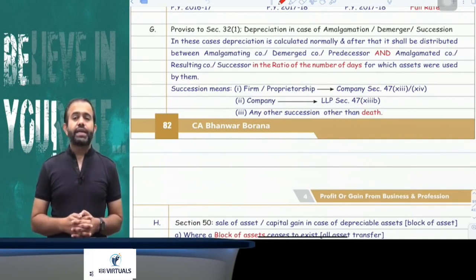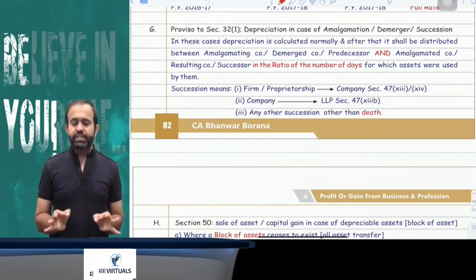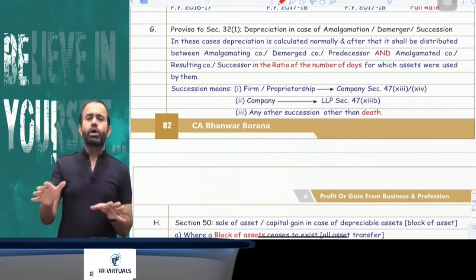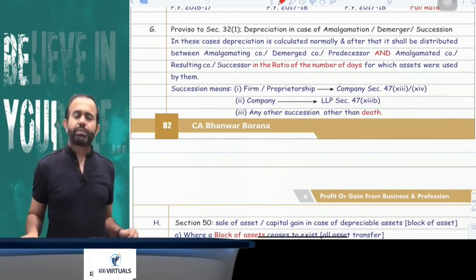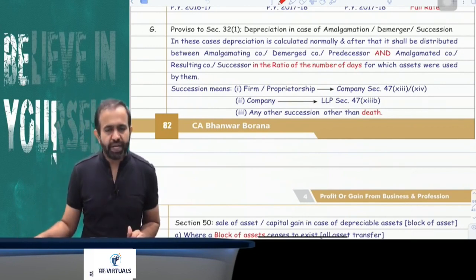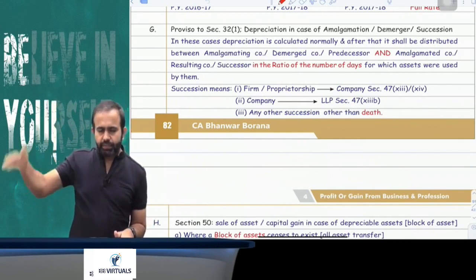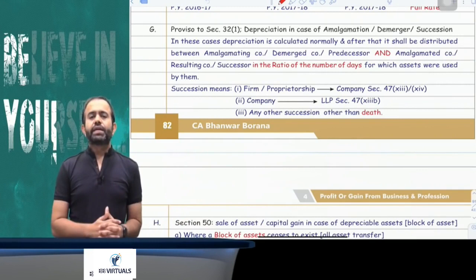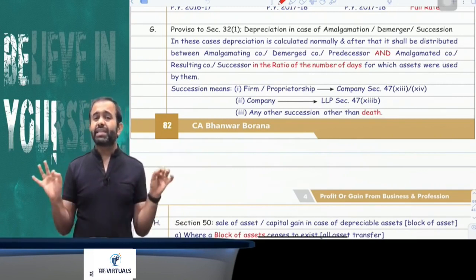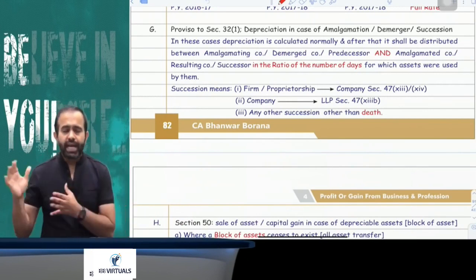So here the lawmaker is saying that if there is an amalgamation, demerger or succession, then first calculate the depreciation on the assumption that there is no amalgamation, demerger or succession. Whatever depreciation comes, that depreciation has to be divided between the predecessor, amalgamating and demerged company, and the successor, amalgamated and resulting company, in the ratio of the number of days the asset was used by each.